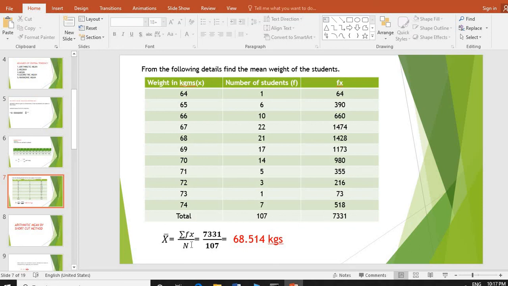You should read the formula in this way. X bar is equal to summation fx by n. If we simplify this, we get 68.514. Thank you for your patience listening.